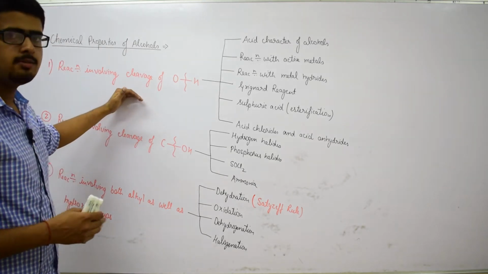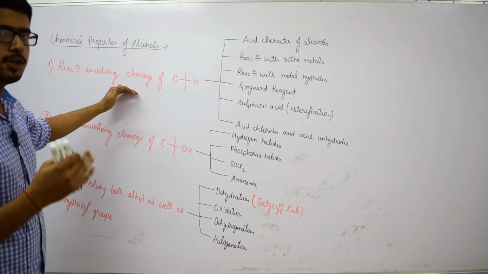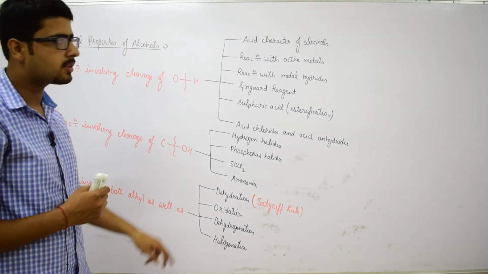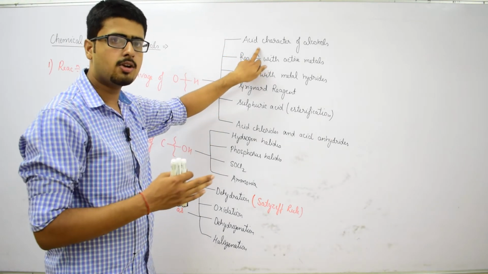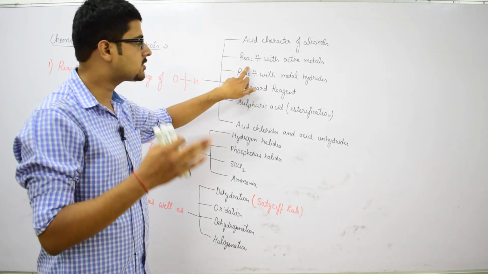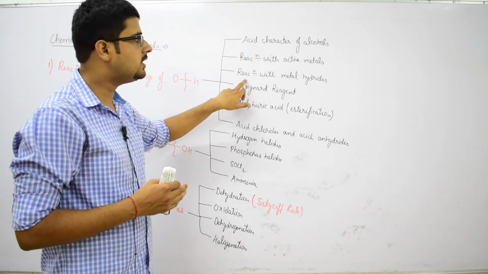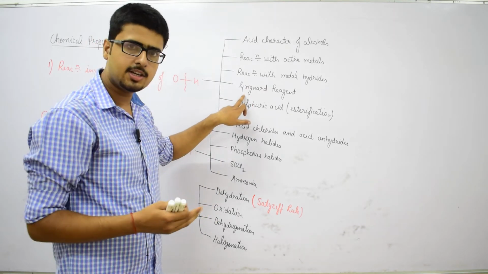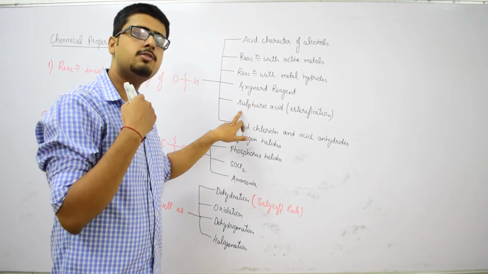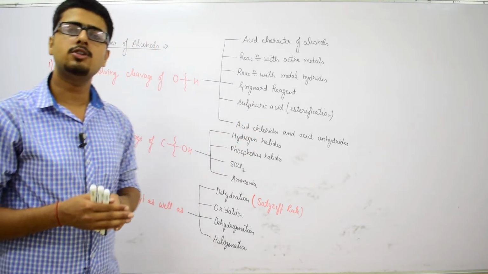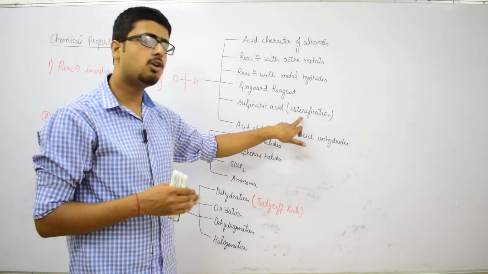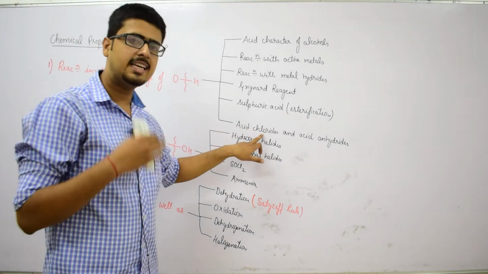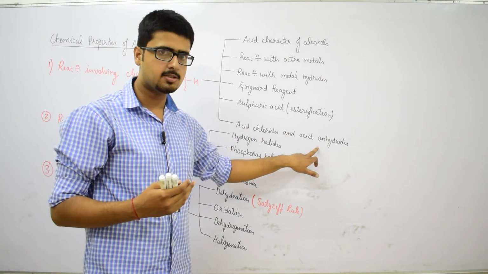In the first category, cleavage of the OH bond, we have to further discuss 6 types of reactions: the first one acidic character of alcohols, second one is reaction with active metals, third one is reaction with metal hydrides, fourth one is reaction with Grignard reagent, fifth one is reaction with sulfuric acid leading to the formation of esters, hence also called esterification reaction, and the last one is reaction with acid chlorides and acid anhydrides.